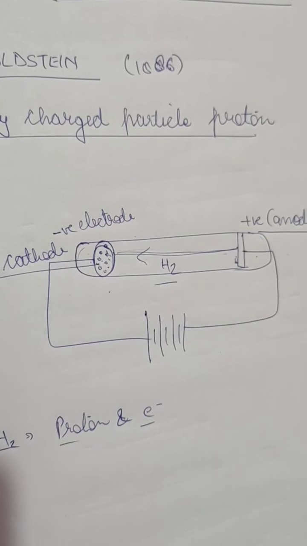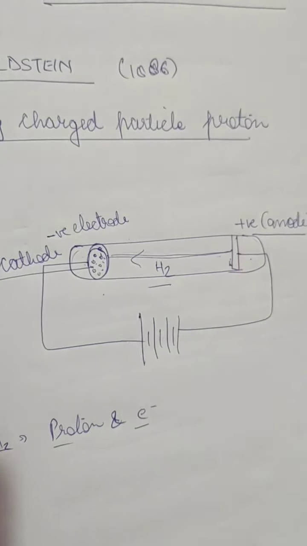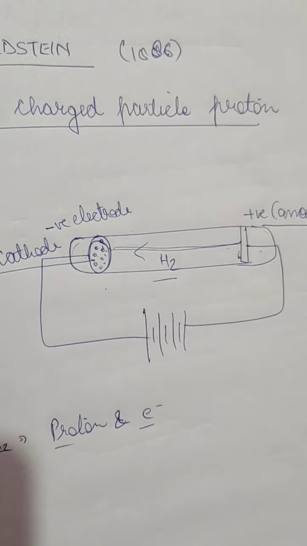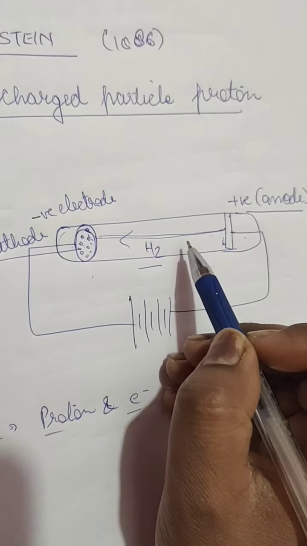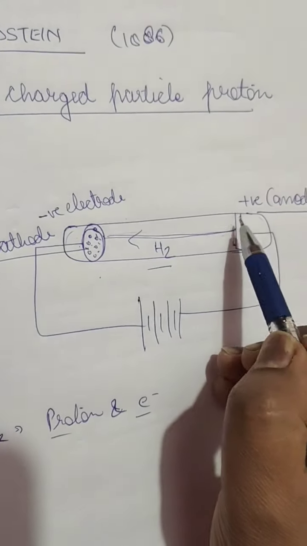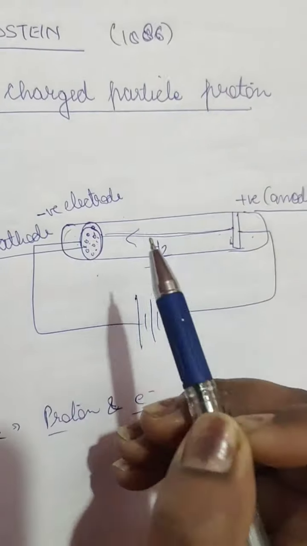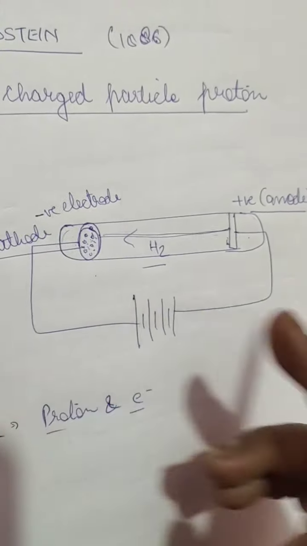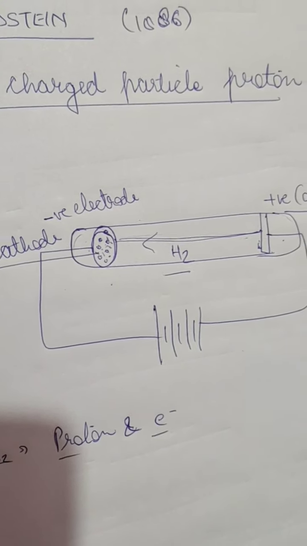Some isotopes have neutrons and some do not. So this was a hydrogen isotope which does not have any neutron in it. The atoms of hydrogen had protons, and the protons were moving from the positive electrode towards this negative electrode. Because it had pores in it, they were passing in the form of a canal, so it is called the canal ray.